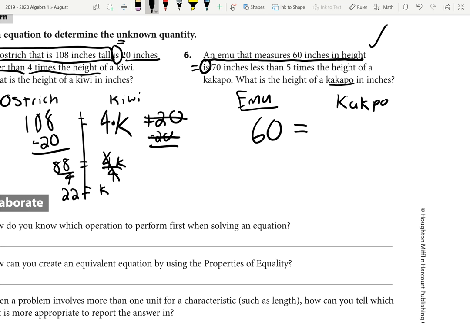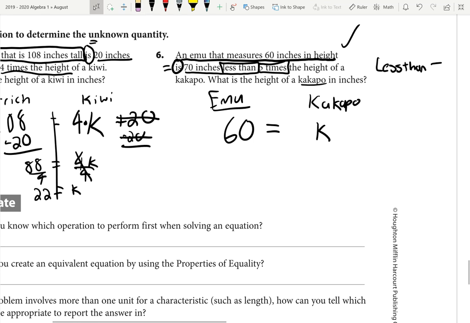I don't know what that is, by the way. But anyway, let's continue reading. Is 70 inches less than 5 times the height of the kakapo. Okay, so we don't know what the height of that is, so we just call it k, but less than tends to mean subtraction, right? Just like more than means plus, less than means minus.